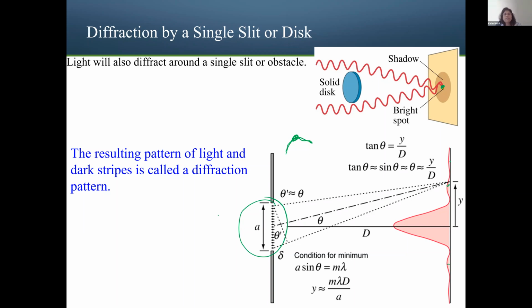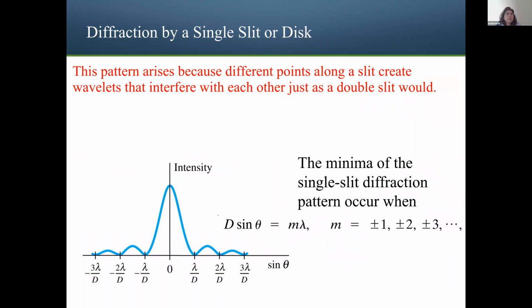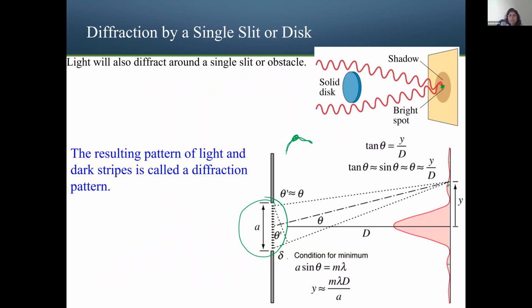Now in this case, I know that I have a lot of formulas in there, but we are not going to use those for your class, not much important. But still you have d sine theta equals m lambda. Let's take a look at what d is. d is the distance between your slit and the screen.